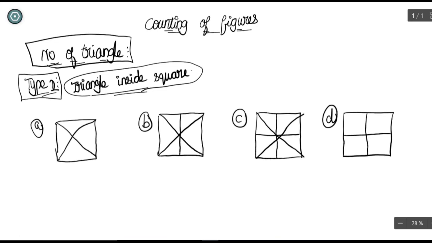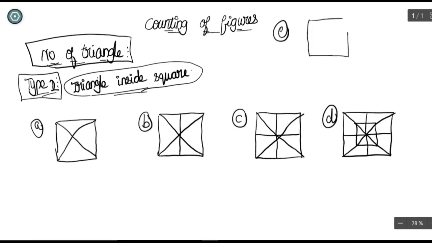And this is another diagram. Just look at the difficulty of this diagram. If they ask you to count the triangles in this square, is it possible to count without tricks? Because how many triangles will be formed in this? Many triangles will be formed, and we will definitely make a mistake while counting it directly.